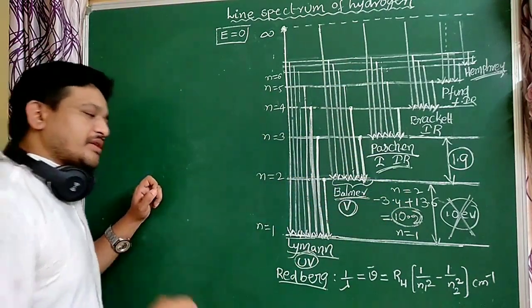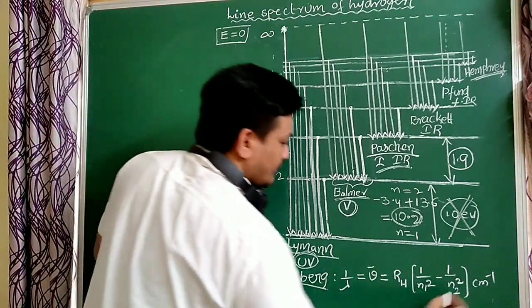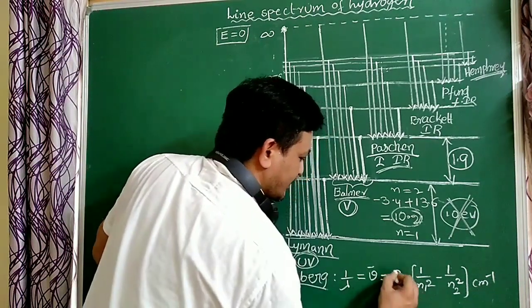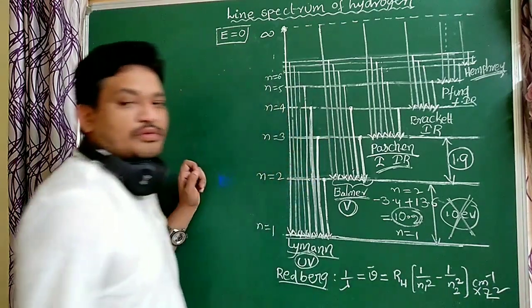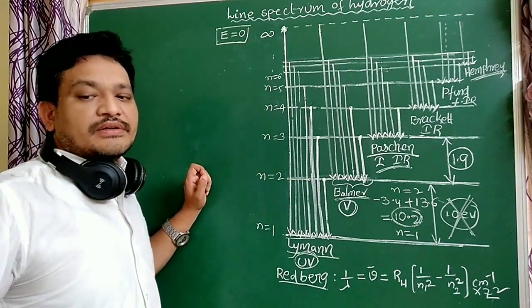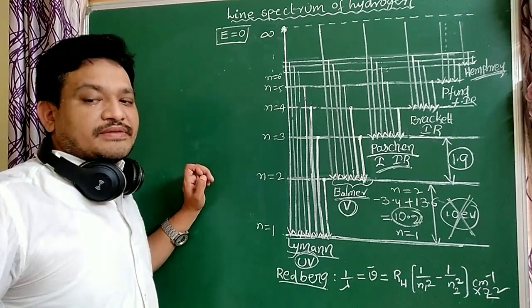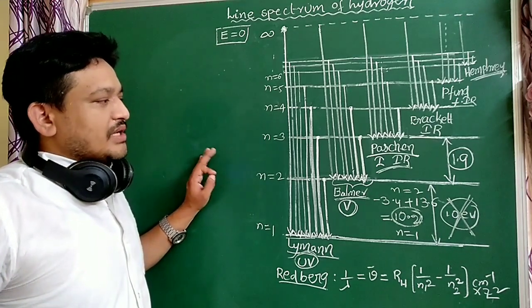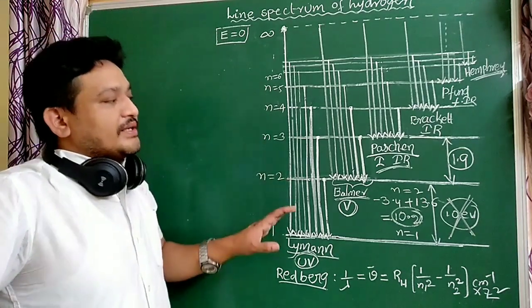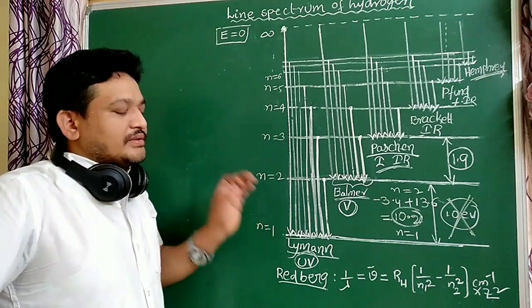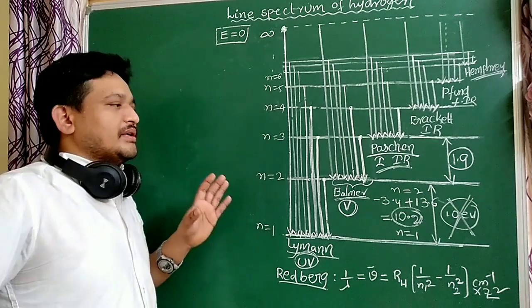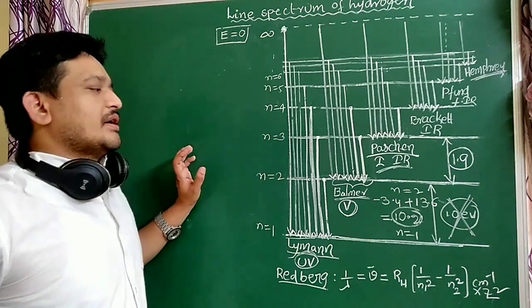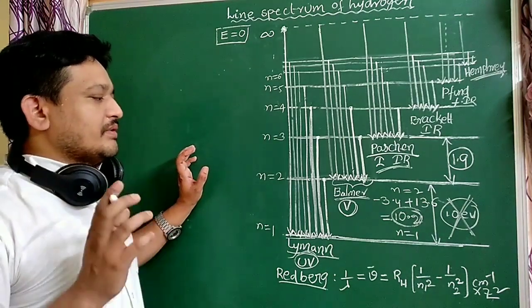Other spectra are also calculated by multiplying by Z square, for other hydrogen-like particles. That means one-electron particles. All have one electron, so they are isoelectronic particles. That is very important.